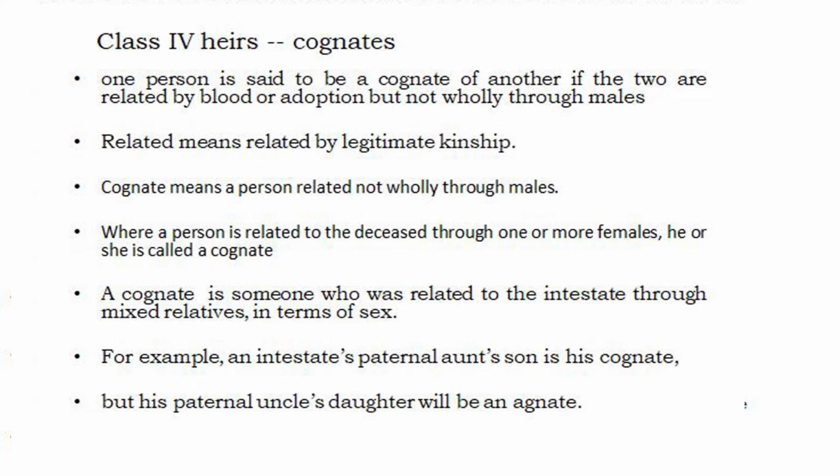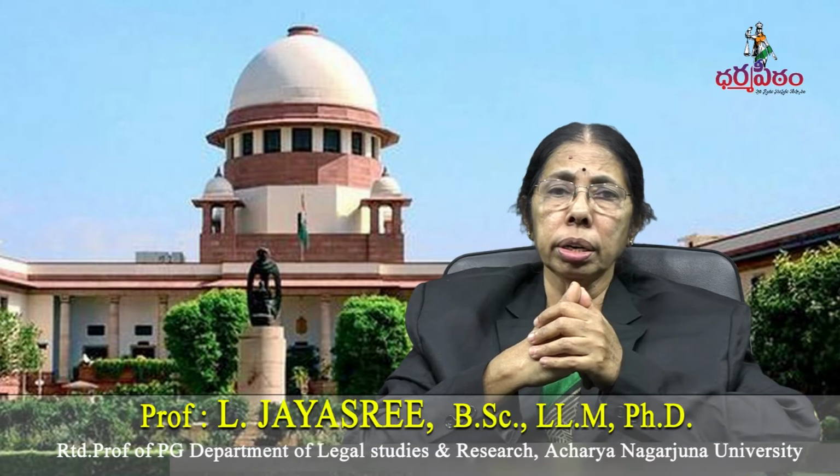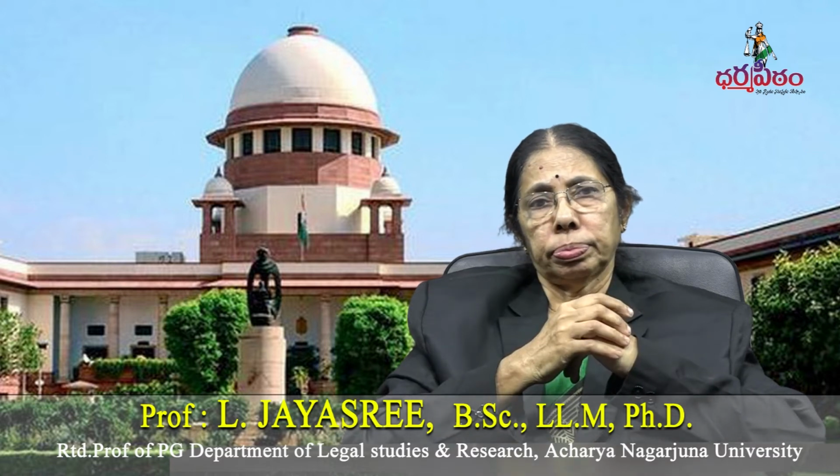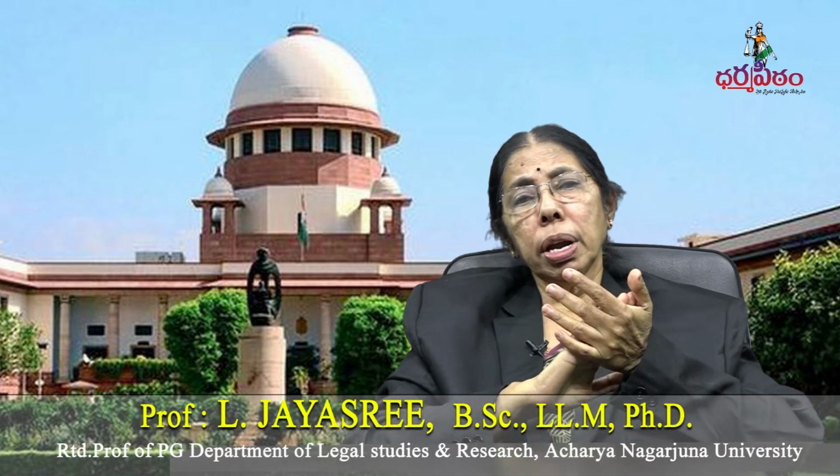So who is a cognate? One person is said to be related to another as a cognate when both are related by blood or adoption, same as an agnate, but not wholly through the male. That is, some female intervenes in any way, not necessarily in a particular degree. If a female intervenes anywhere, it is a cognate. So the relation between the intestate and the cognate is a mixed one. It includes both genders, male and female.